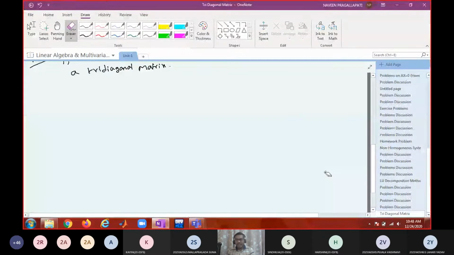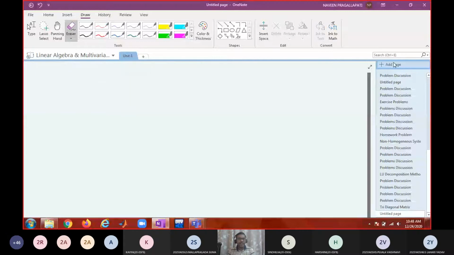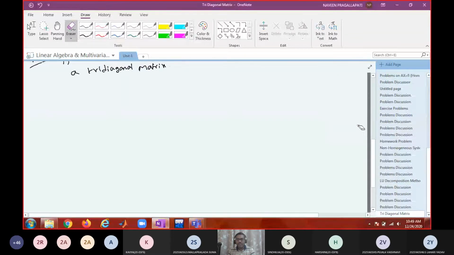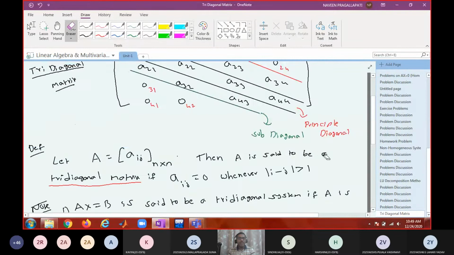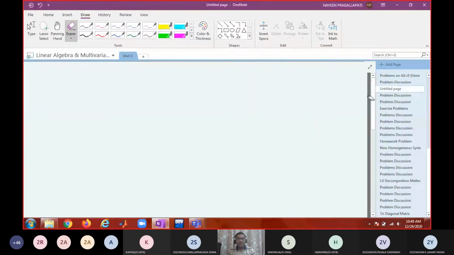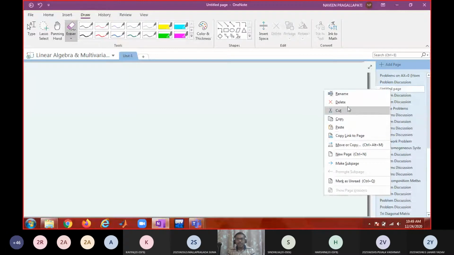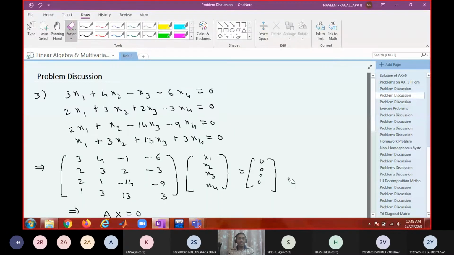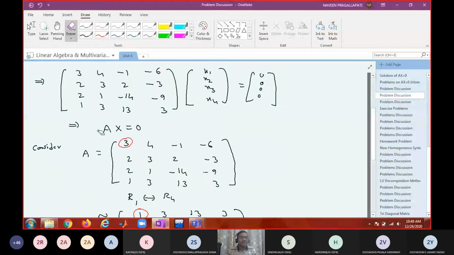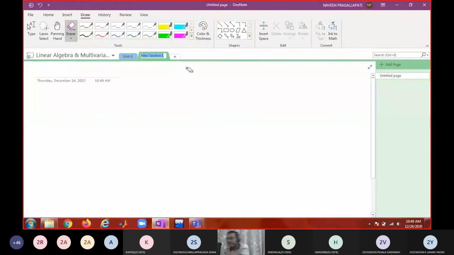So now it's time to start the second unit. Because unit 1 is finished, I shall be sharing this soft copy with you. If anyone was absent for any day, you can go through the soft copy and update your notes. Is it fine? So I'm going to start the second unit.